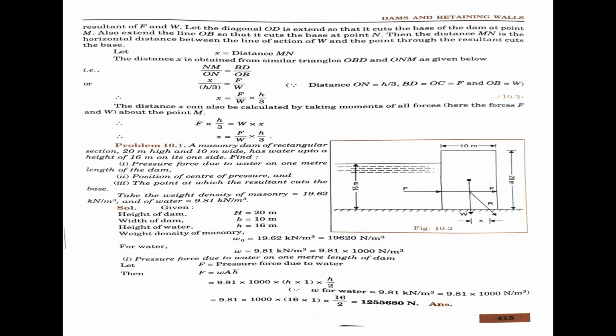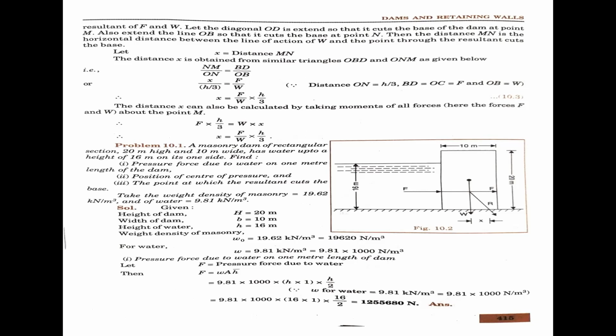Okay, now I have to calculate the three conditions. Pressure force due to water on 1 meter length of the dam. The pressure force has to be calculated, and the position of center of pressure is also calculated. And the point at which the resultant cuts the base, that means the x value, you also have to calculate. Now write the given data in this problem. Height of dam H equal to capital H equal to 20 meters. See the diagram. Width of dam b equal to 10 meters. Height of water h equal to 16 meters.